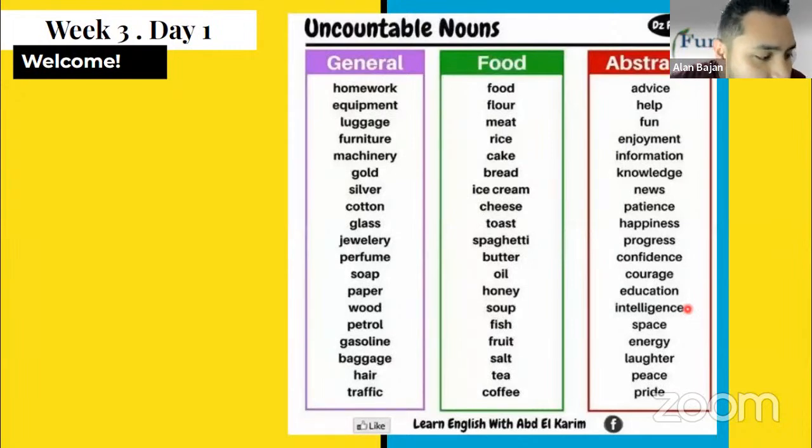For example, fish. Fish is uncountable. That's weird, right? Because I can have 2 or 3 fishes. But talking about correct grammar, we can't pluralize that. Kind of confusing, but we have a list. At least we have a list. It's not grammatically correct to pluralize these uncountable nouns.